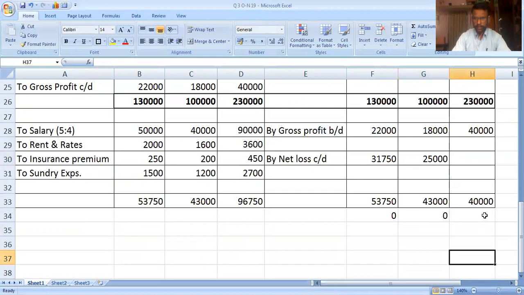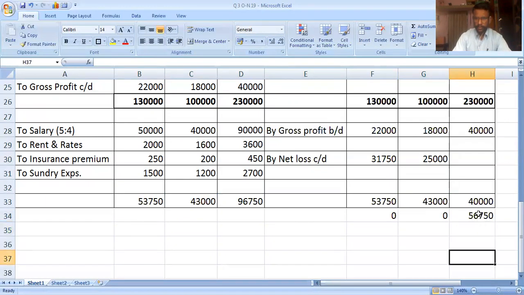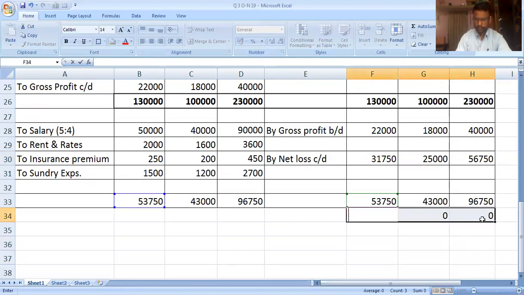Then the total of the debit side 96,750 minus 40,000, the difference is 56,750. Now both sides are equal.